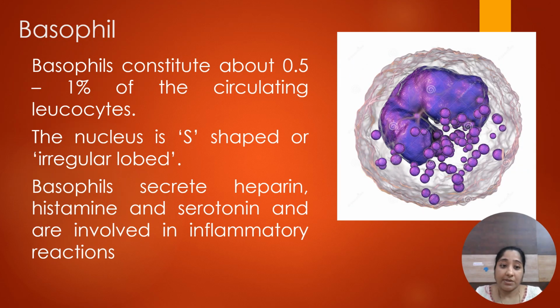Next, basophils. Basophils are very few in number, about 0.1% to 1% of the total WBC in circulation. Look at the lobes. These are irregularly shaped or S-shaped, meaning there is no fixed shape; the lobes are irregular. Basophils mostly secrete substances like heparin, histamine and serotonin.